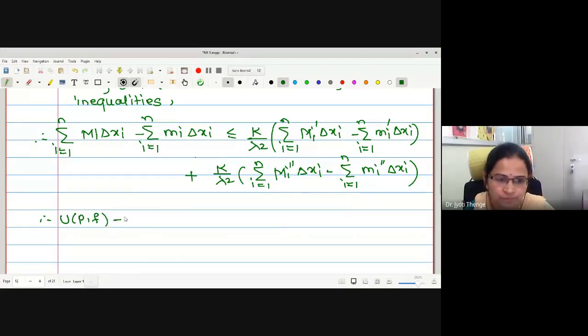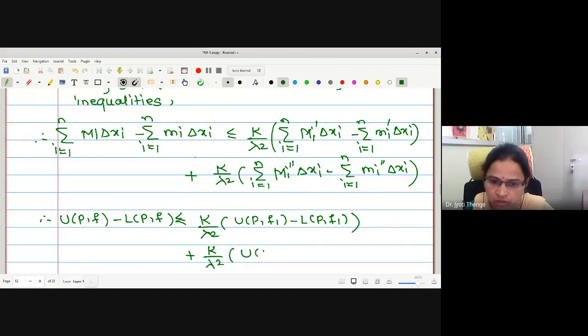Purposefully I have written f for this theorem. This is k upon lambda square, this is U(P, f1) minus L(P, f1), added with k upon lambda square U(P, f2) minus L(P, f2).